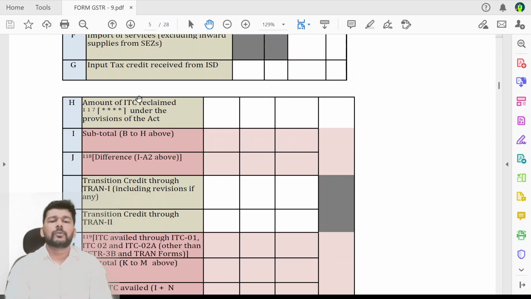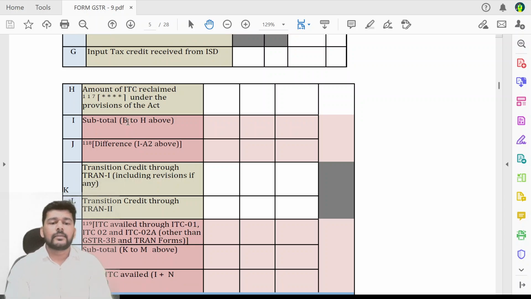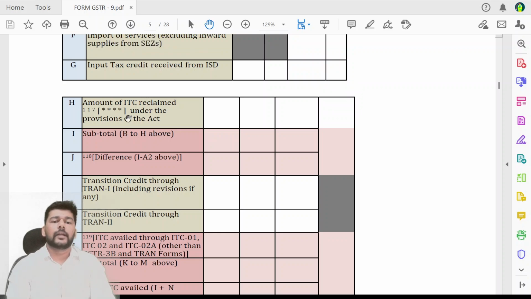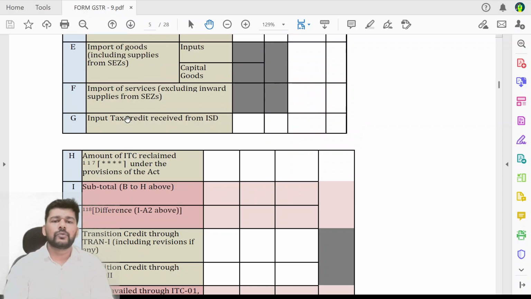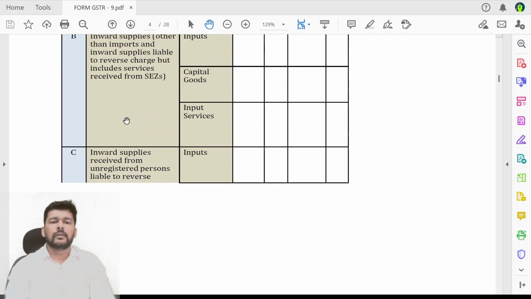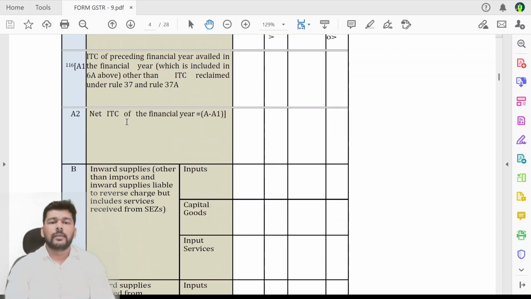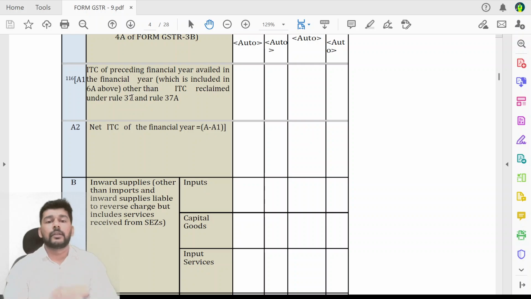Now the amount of input tax credit reclaimed under the provisions of the Act. Now friends, when you talk about the reclaiming of credit, it is with a slightly wider arena in the form of rule 37 and 37A being there. So if there is any kind of a reclaimed credit, because if you see here when you talked about the input tax credit of the previous financial year, that did not cover rule 37 and 37A.